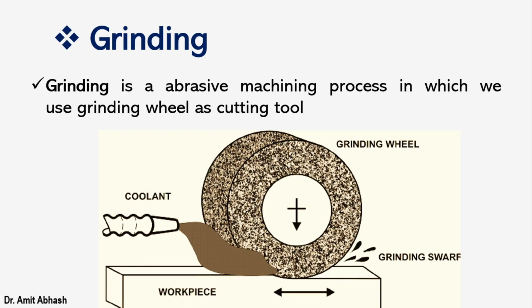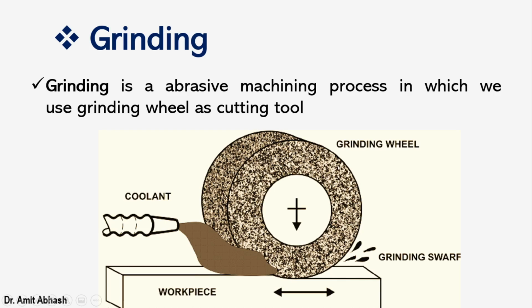Grinding is an abrasive type machining process in which we use a grinding wheel as a cutting tool. This is the coolant we are providing, and this one is the grinding wheel, mainly made of abrasive. We take the abrasive along with the adhesive, mix it, and heat it in an oven to get a grinding wheel, especially a disc shape grinding wheel. It looks like a disc, having some thickness. The grinding wheel will rotate, and since multiple cutting edges are involved, this is also called a multi-point cutting tool.